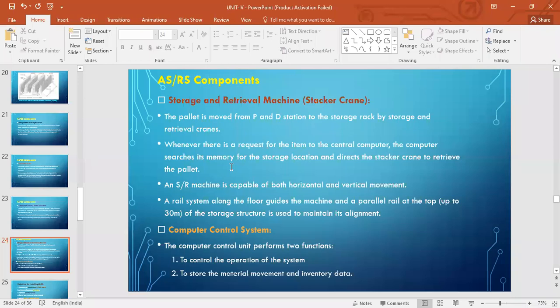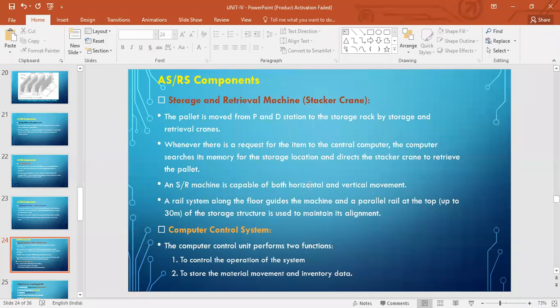So whenever we ask for that particular item, it will search among that database. And then it will direct the SR machine to go to that particular rack, take that unit load with the help of that shuttle, right? And then come back to the pickup and delivery station.